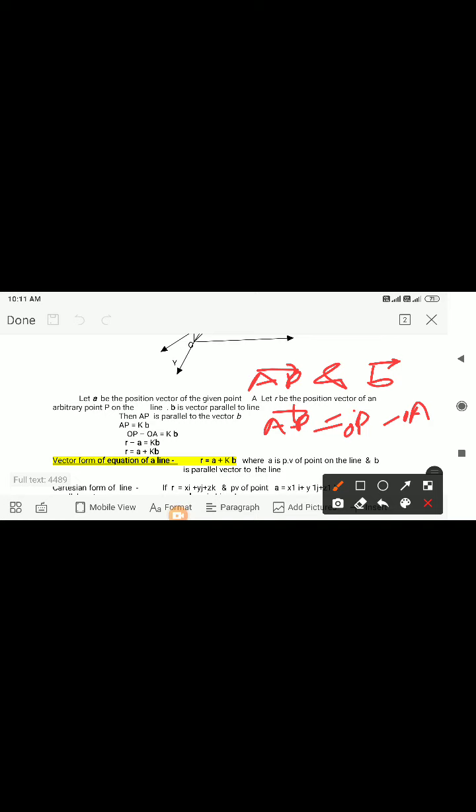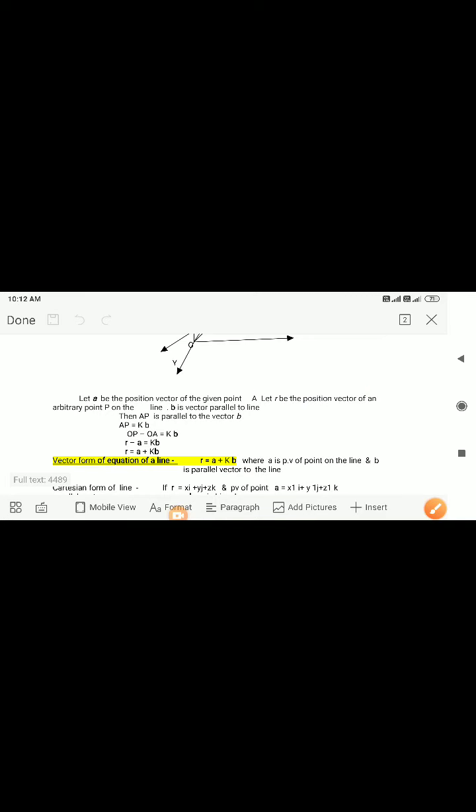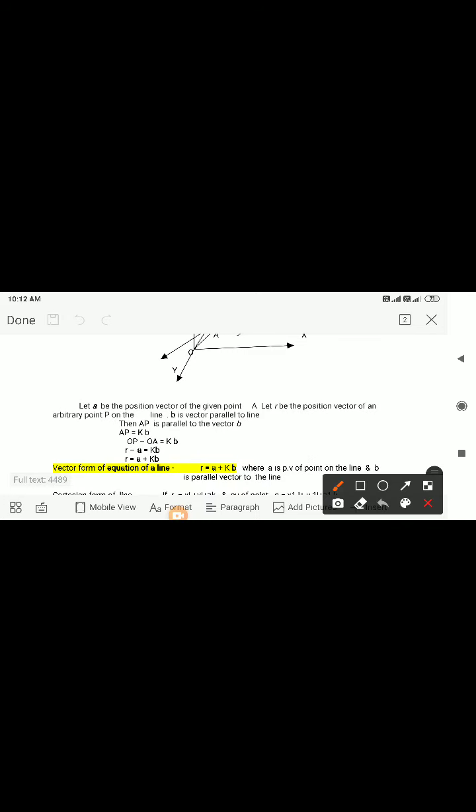If two vectors are parallel, then one vector, AP, will be a constant multiple of another vector. That means OP is r and OA is a.